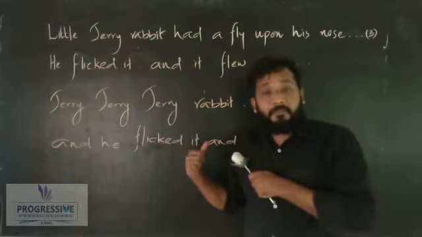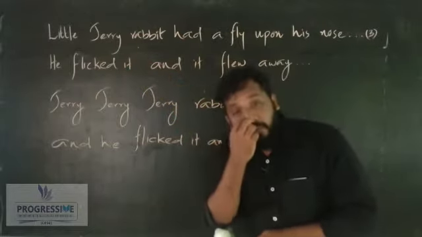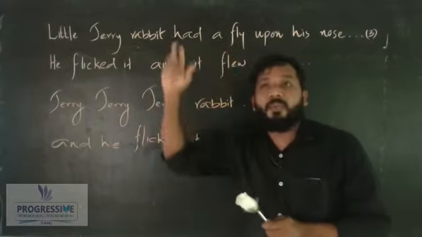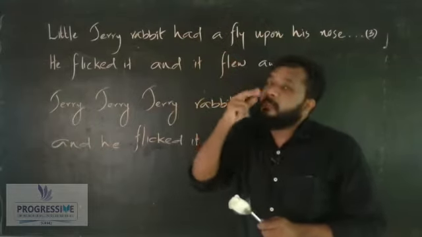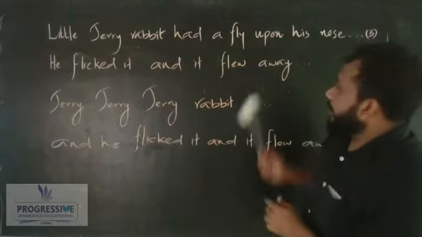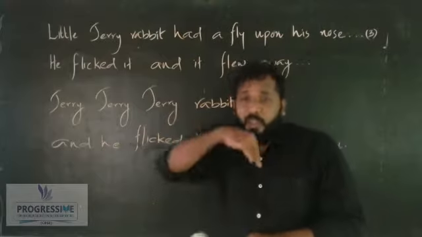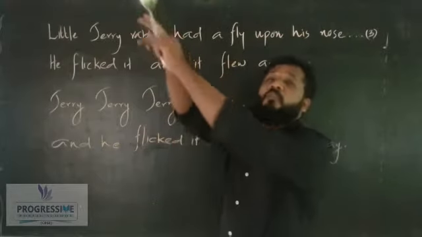What happened here? On little Jerry Rabbit's nose, a fly. What's the meaning of fly? A fly came and sat on his nose. At that time, he flicked it. Our little Jerry Rabbit flicked it, and the fly flew away.